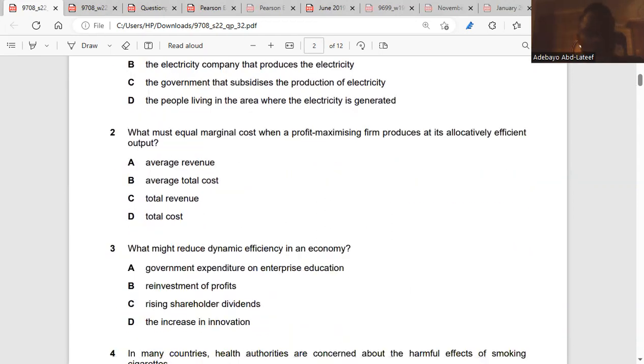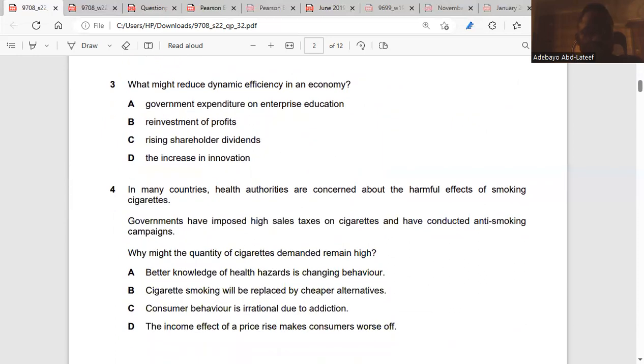Question 2. What must equal marginal cost when a profit maximizing firm produces at its allocatively efficient output? MC must be equal to AR, average revenue. So it's A. Clear?